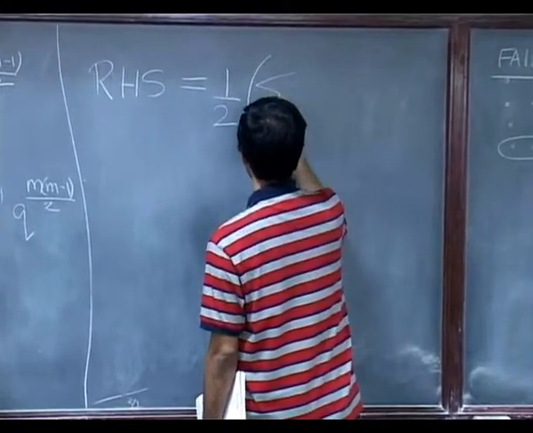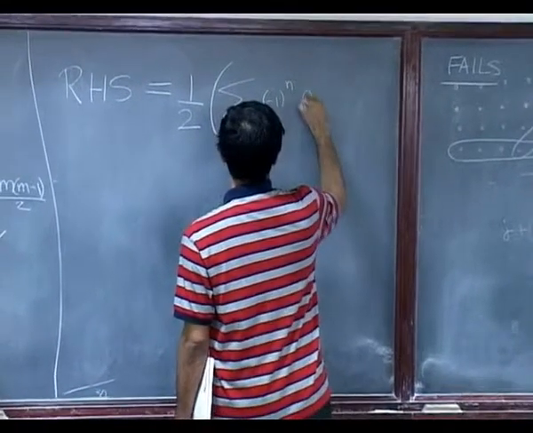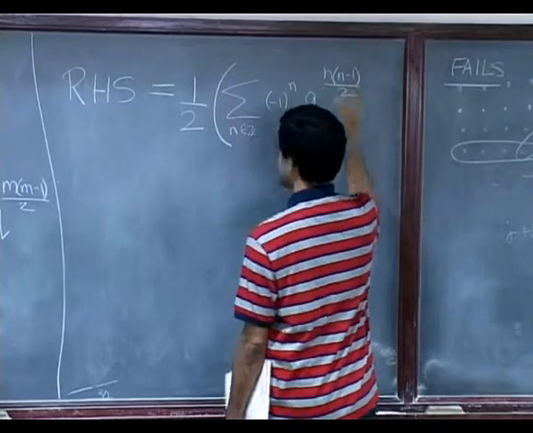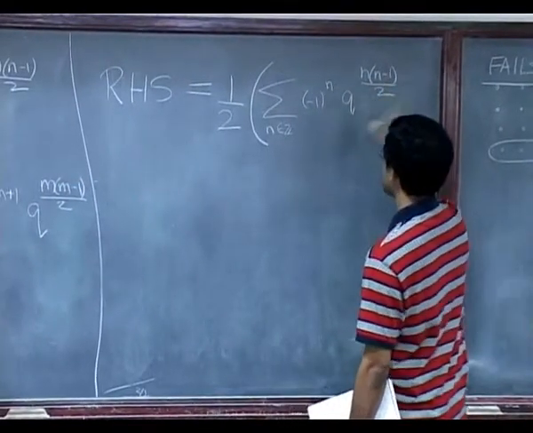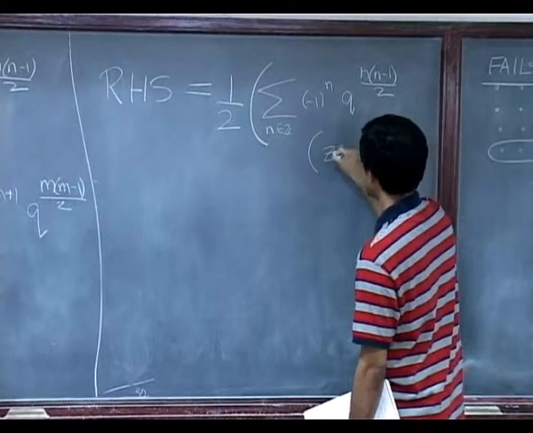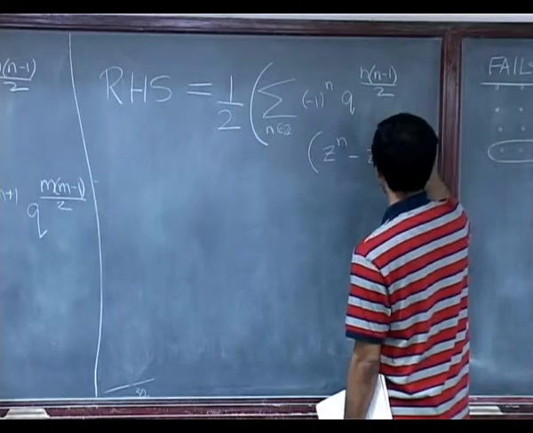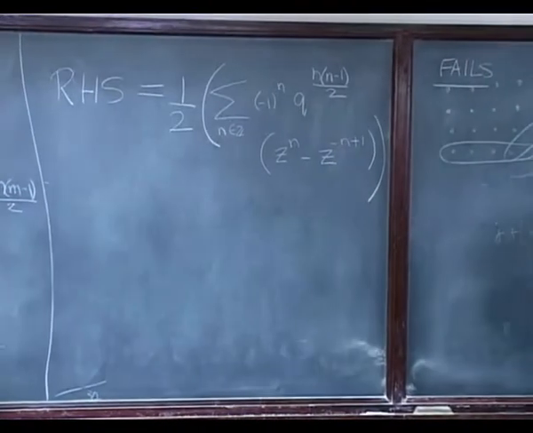So, it is now the sum over n of minus 1 to the n, the power of q is the same. So, here I have silently changed the m to an n. So, it is q to the n times n minus 1 over 2, and now it is z to the n on top, z to the minus n plus 1 on the bottom.